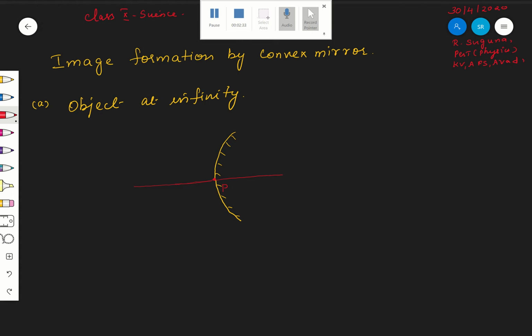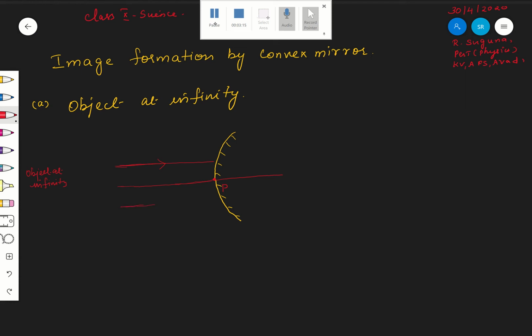Now recall the principal focus of a convex mirror. See here, where is the object? The first position is object at infinity. Already we have seen that when the object is at infinity, the light rays coming from the object will be parallel. So somewhere at infinity is the object, and from this object rays are coming parallel.